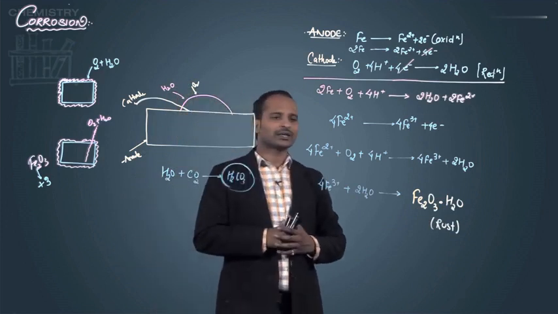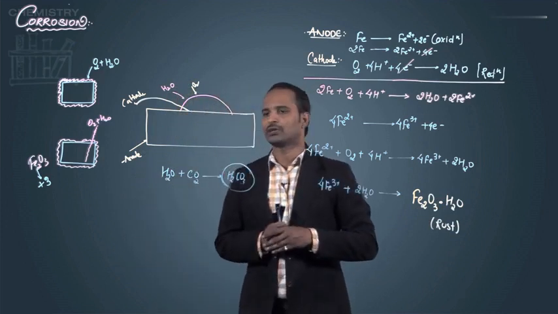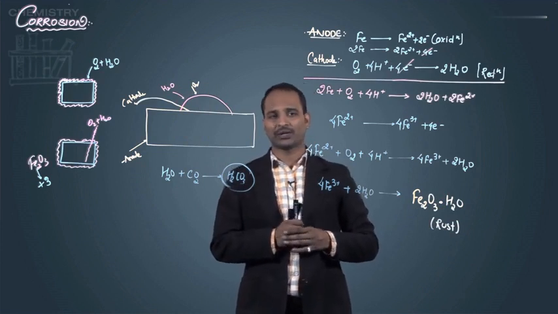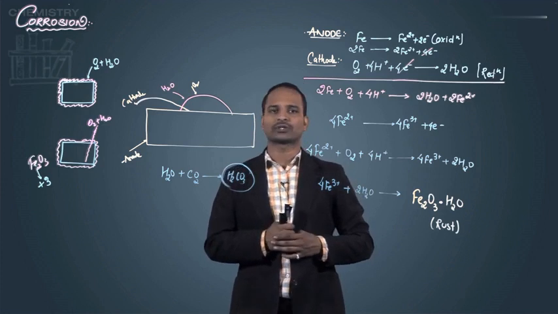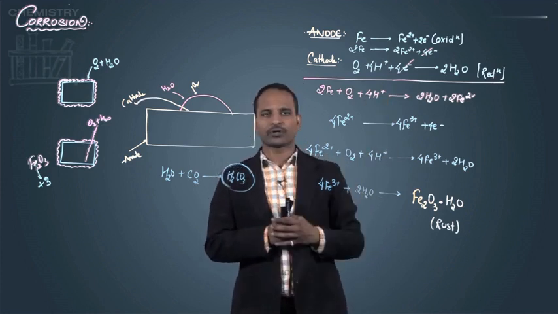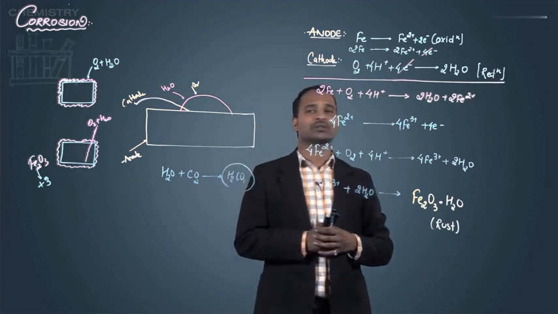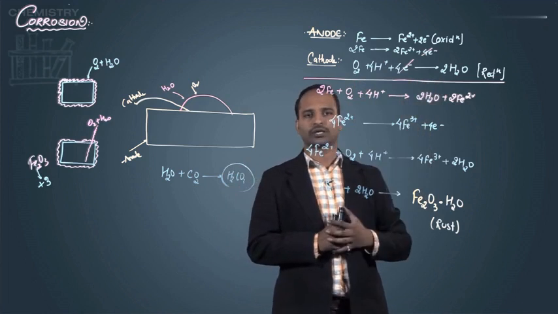So you can see that a spontaneous reaction is taking place by the formation of a galvanic cell, where the whole metal is acting as an anode except the part of the metal which is in contact with oxygen and moisture, which is acting as a cathode. Anode undergoes oxidation, produces electrons and gets oxidized first to Fe2+, and at the cathode O2 gets reduced to H2O.